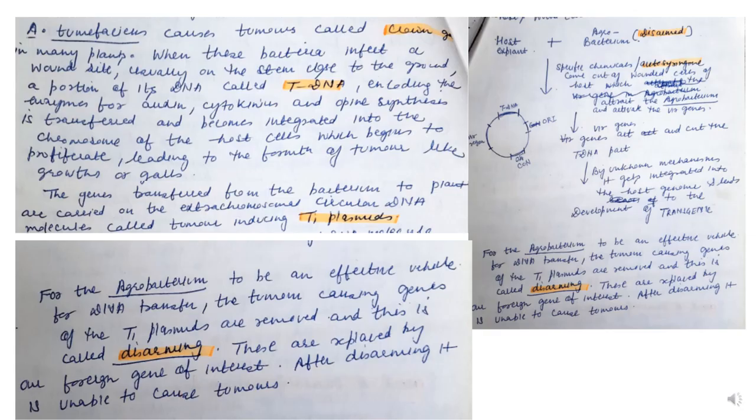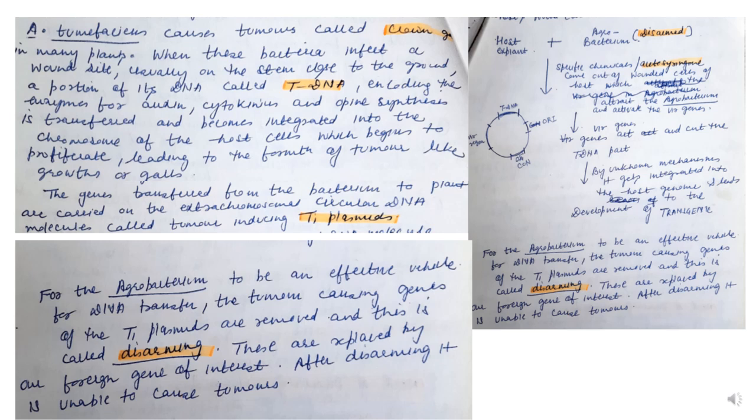Agrobacterium tumefaciens causes tumors, called crown gall, in many plants when the bacteria infect a wounded site of the plant, which is usually on the stem close to the ground. When this wounding takes place, the portion of the Ti plasmid, that is the T-DNA, is cut and gets integrated into the genome of the host plant by some unknown mechanisms.